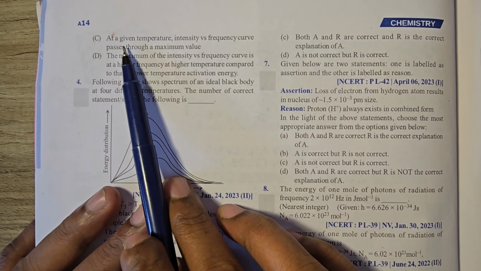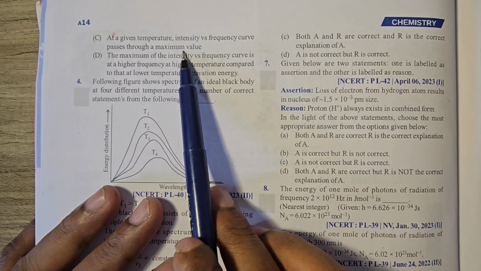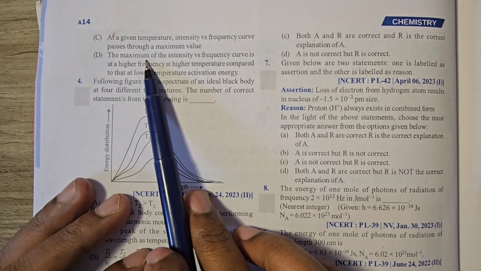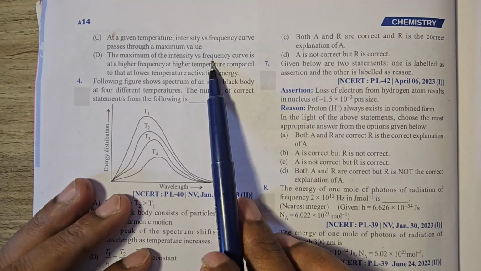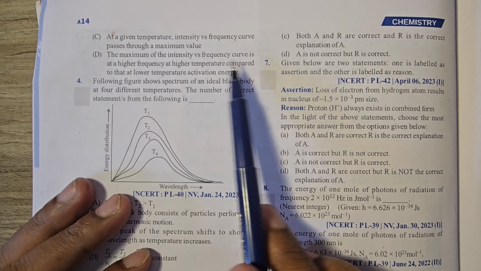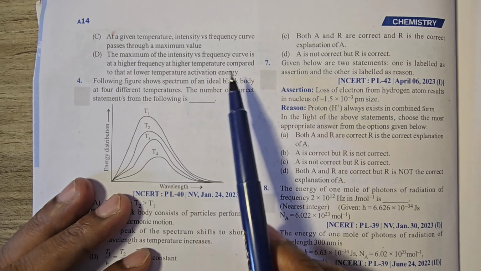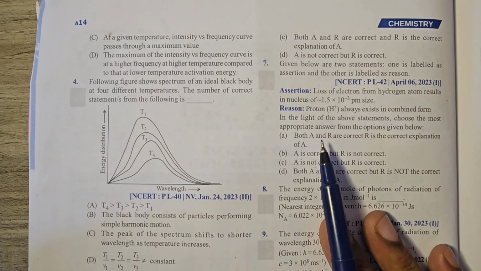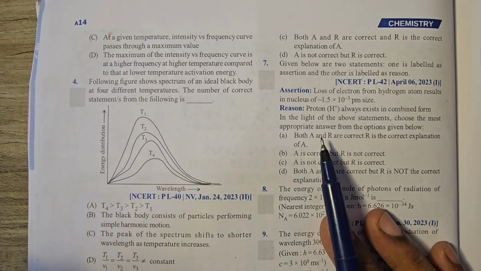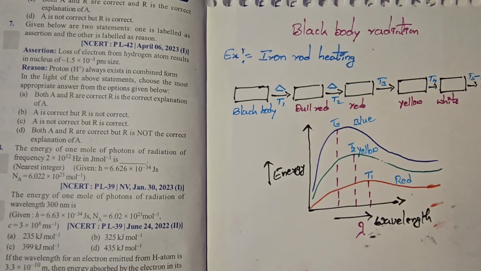Next, the third statement: at a given temperature, the intensity versus frequency curve passes through a maximum value. Next, D: the maximum of the intensity versus frequency curve is at high frequency at high temperature compared to that at lower temperature. Activation energy. So, first a brief discussion on black body radiation, then we identify which options are the correct ones and the incorrect ones.